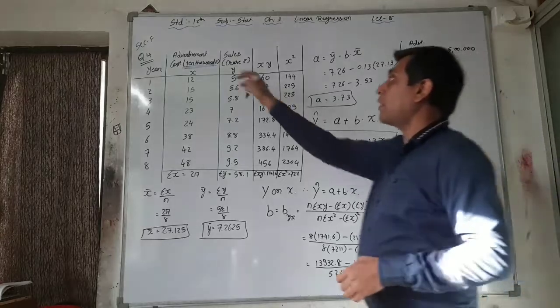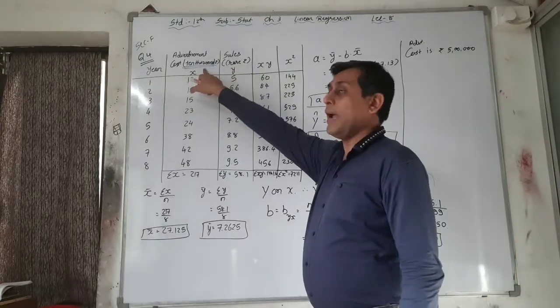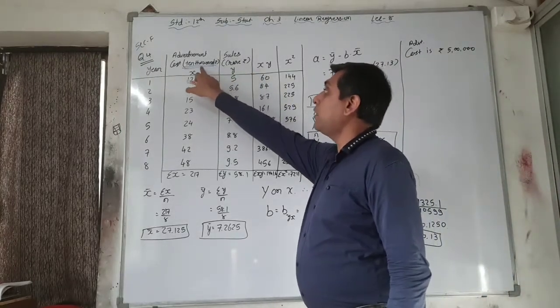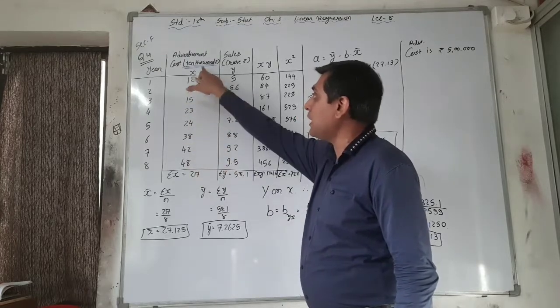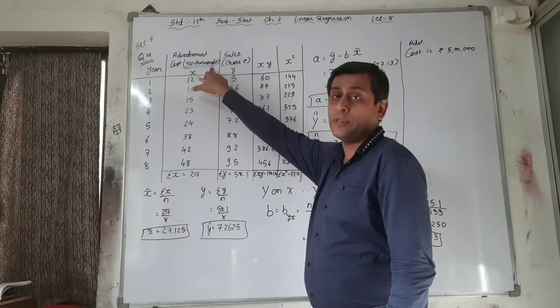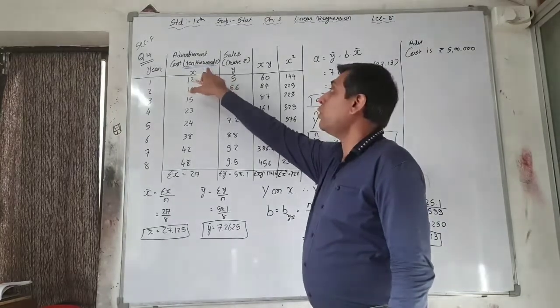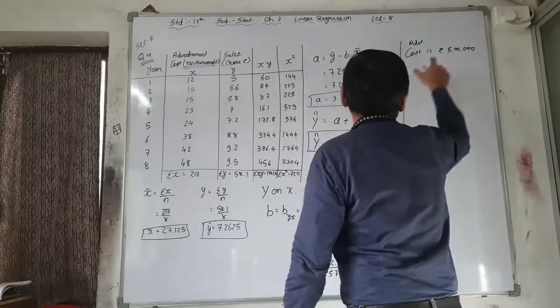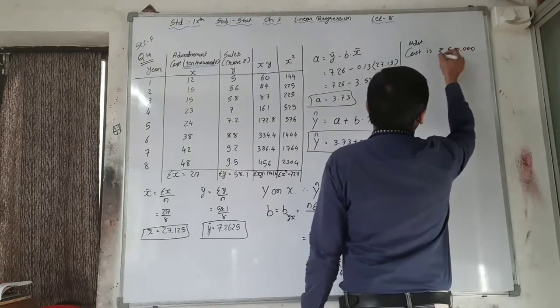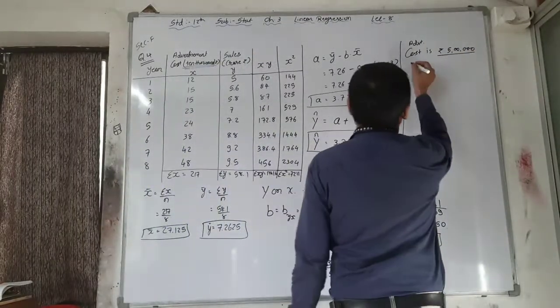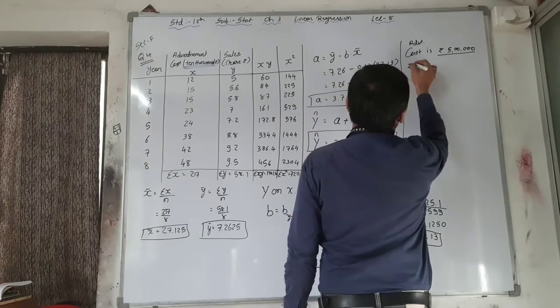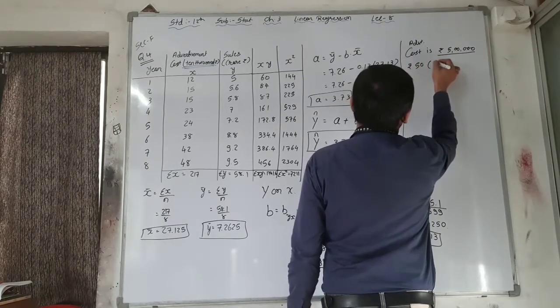But here I told you that at the end you have to see that the information given in our main question is in 10,000 rupees, right? So you have to convert this information into 10,000 rupees.